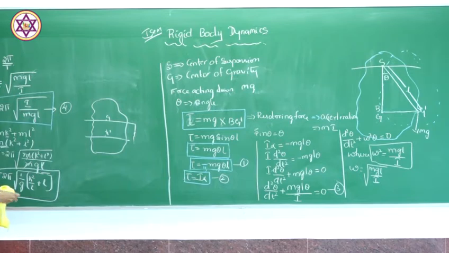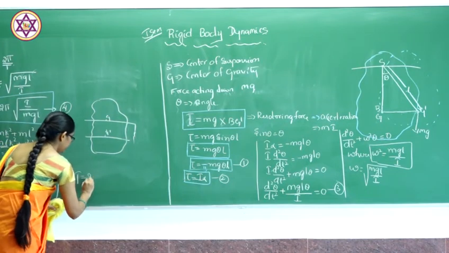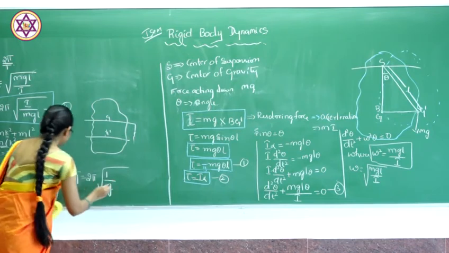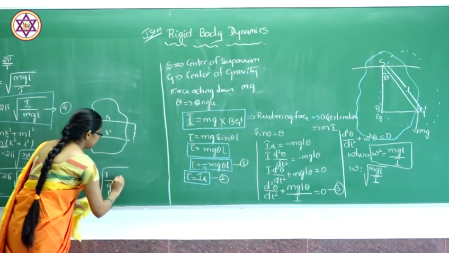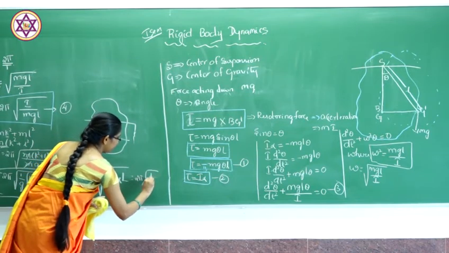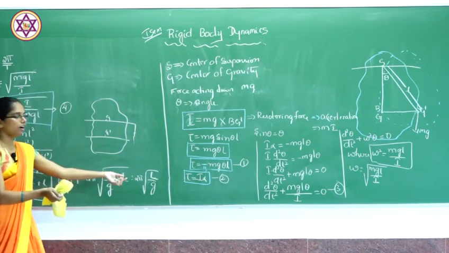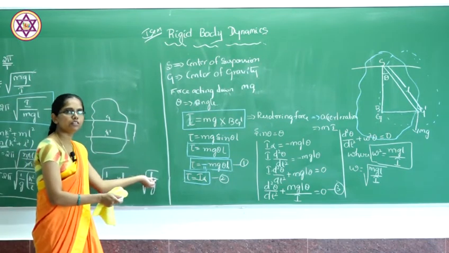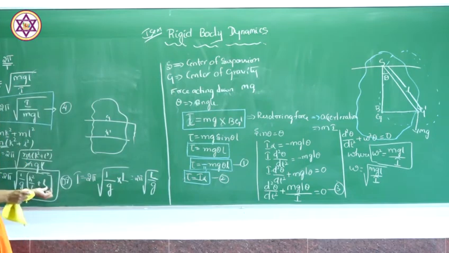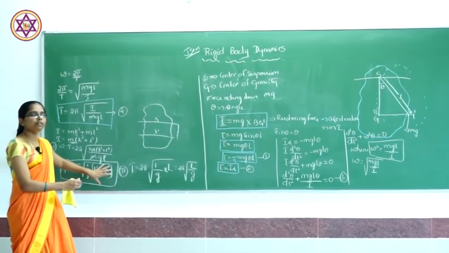We can rewrite this as time period of oscillation equal to 2 pi root of L by g. Here L will be the length of the equivalent simple pendulum. So L will be equal to k square plus L square, divided by L. These are all the basic formulas we need to simplify the problems.